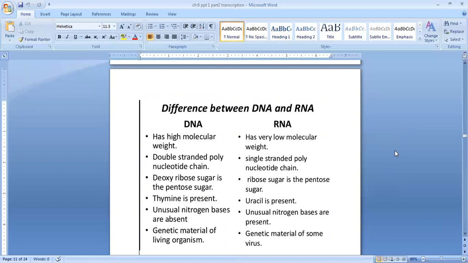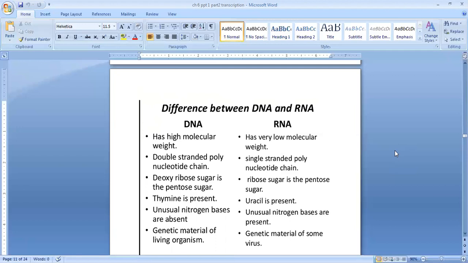So it has two specialties. One is that it acts as a catalyst. Catalyst means a substance which increases the speed of a reaction, but the substance itself does not undergo any change. That is called a catalyst. So RNA behaved as a catalyst as well as genetic material.